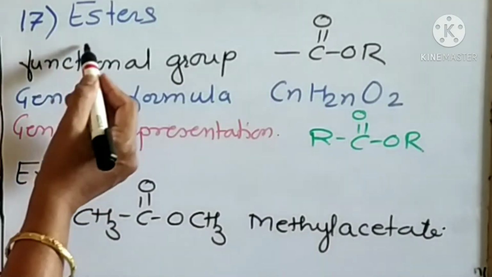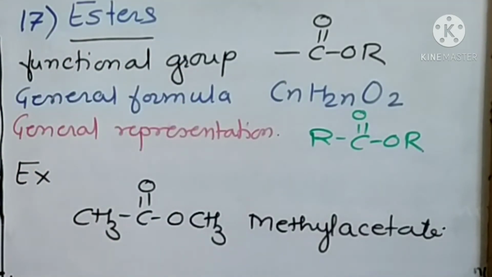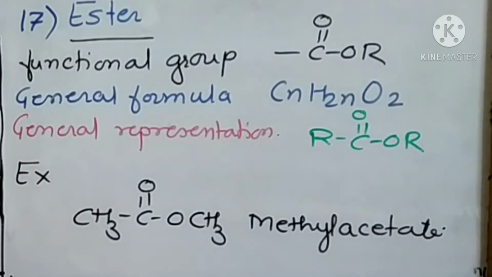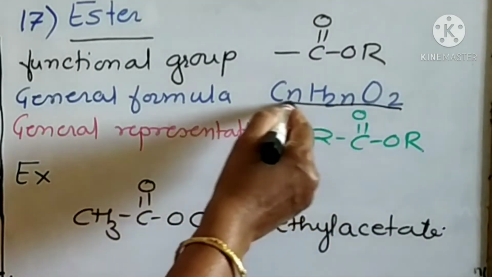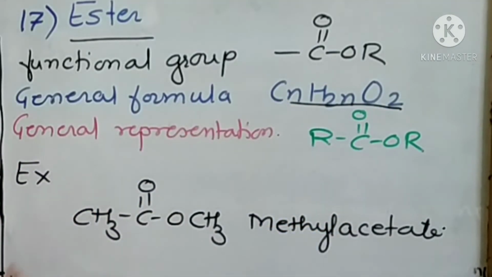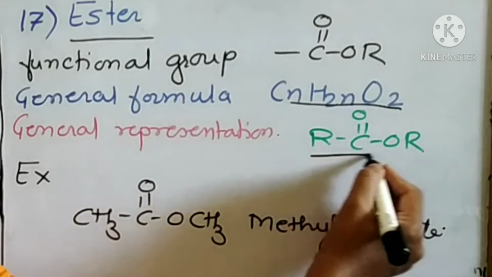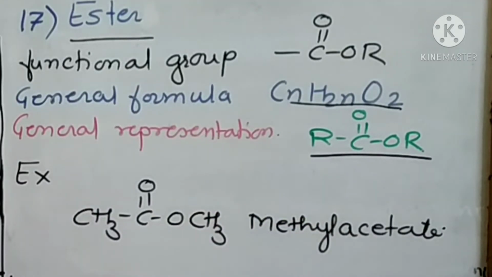Then next, 17 number, is ester. Now this ester, the functional group of ester is C double bond OOR. General formula of ester is CnH2nO2. Now the general formula of carboxylic acid and ester are similar and therefore they are functional isomers of each other. General representation is RC double bond OOR. Now example is CH3C double bond OCH3. Name of this compound is methyl acetate.